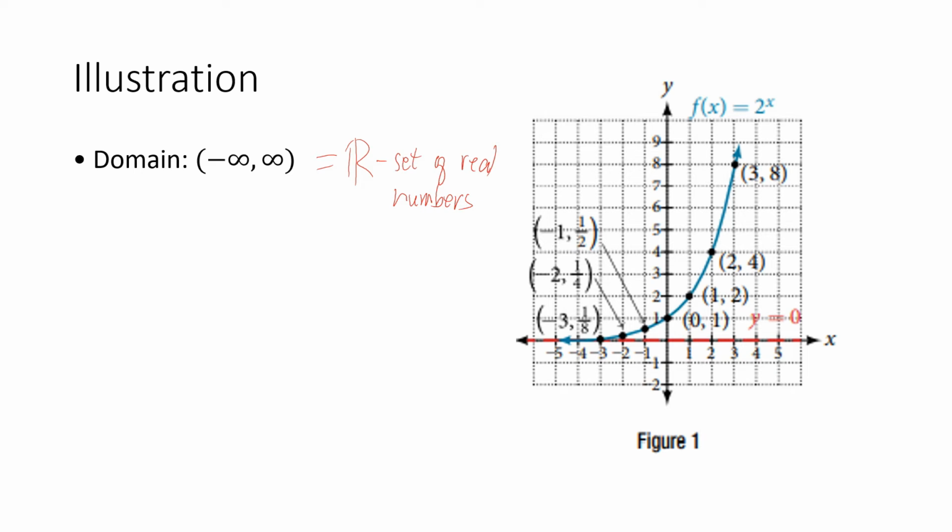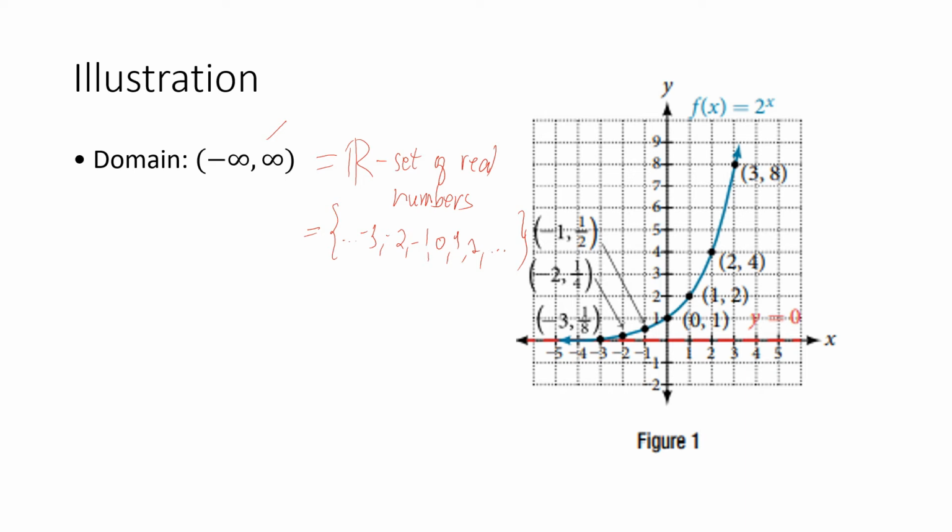So in interval notation, we write the set of real numbers like this. If we enumerate the values in the set of real numbers, we can also use opening and closing braces, by just enumerating the values. Let's say -3, -2, -1, 0, 1, 2, and so on.